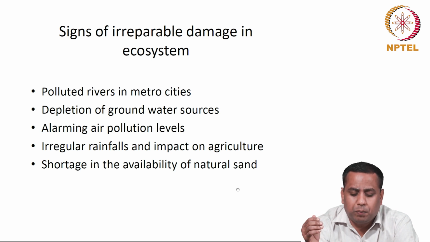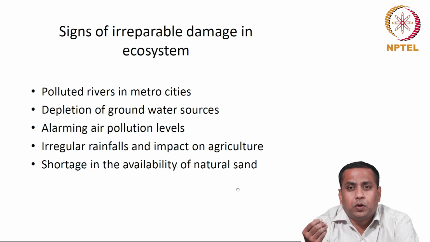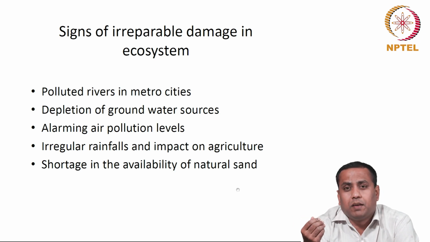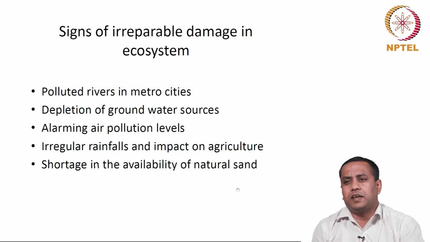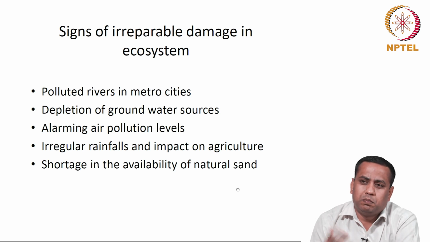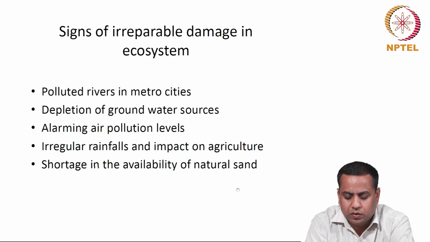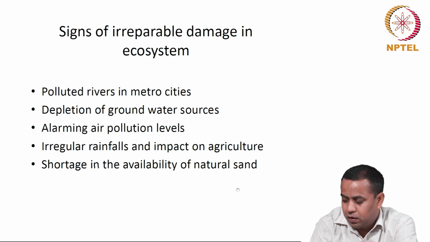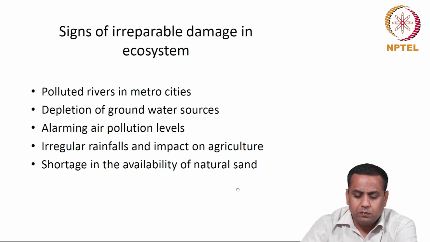So there is a rapid depletion of groundwater resources in different areas, alarming air pollution levels in metro cities, irregular rainfall and impact on the agriculture and livelihoods of people, and the shortage in the availability of natural materials like sand. These are some signs of permanent damage caused to the ecosystem, and this has to be corrected in appropriate ways.